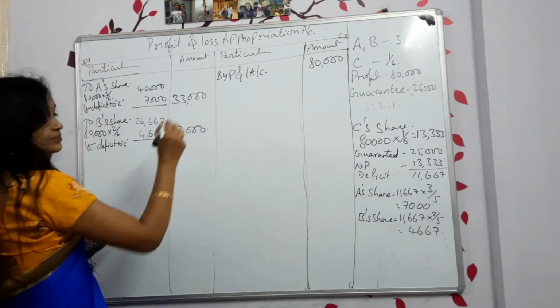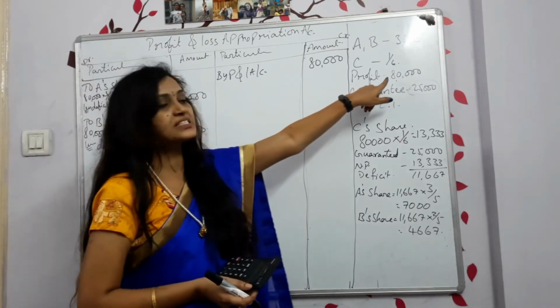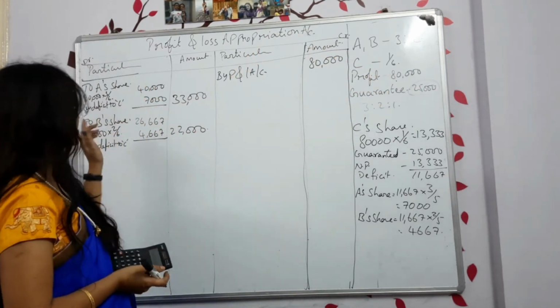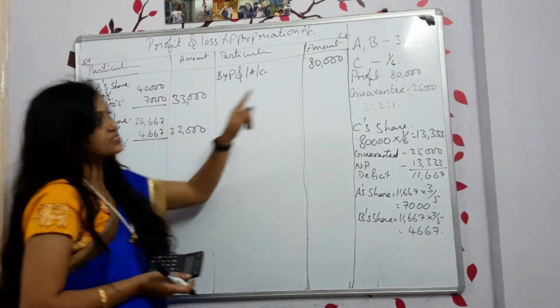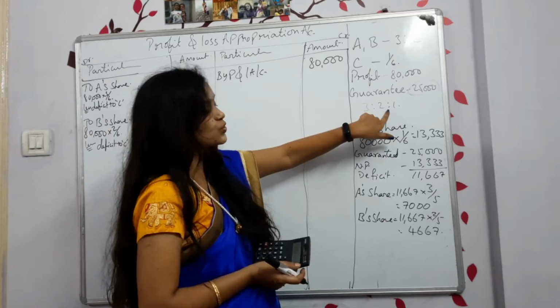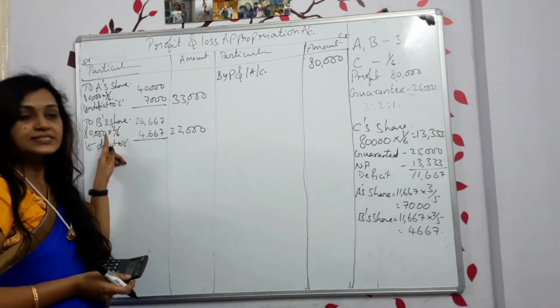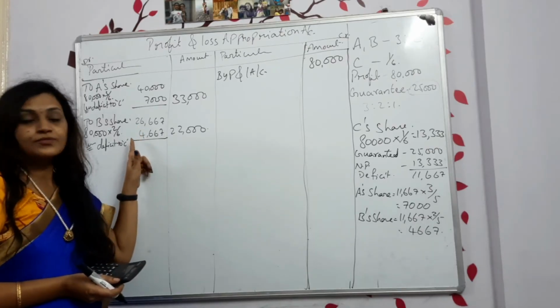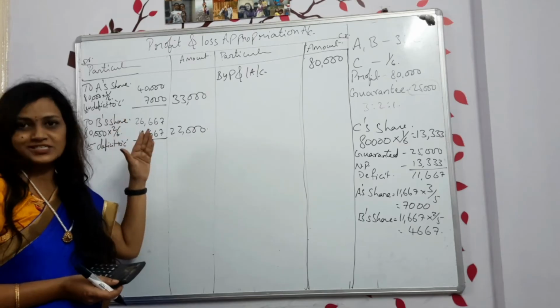22,000. Okay. According to the ratio, total profit is 80,000. In that, B's share is 2 by 6 because the ratio is 3:2:1. When they shared it, he got 2 by 6. So in total we got 26,667.